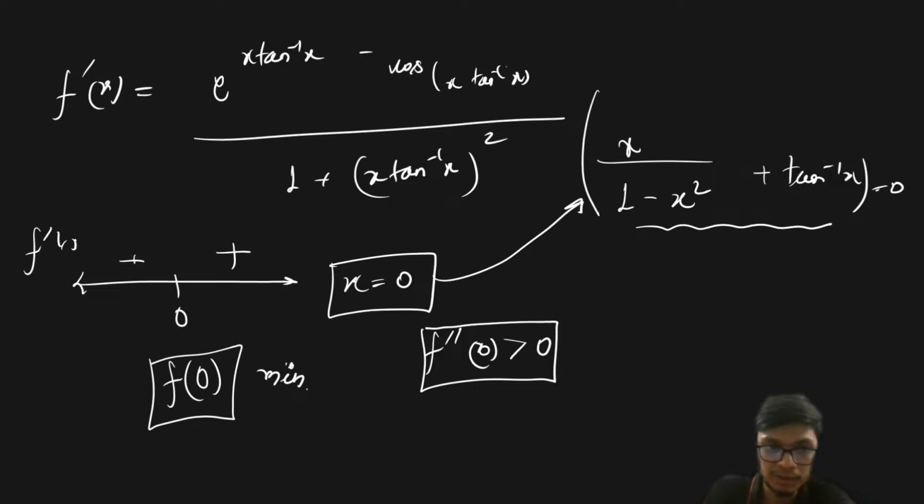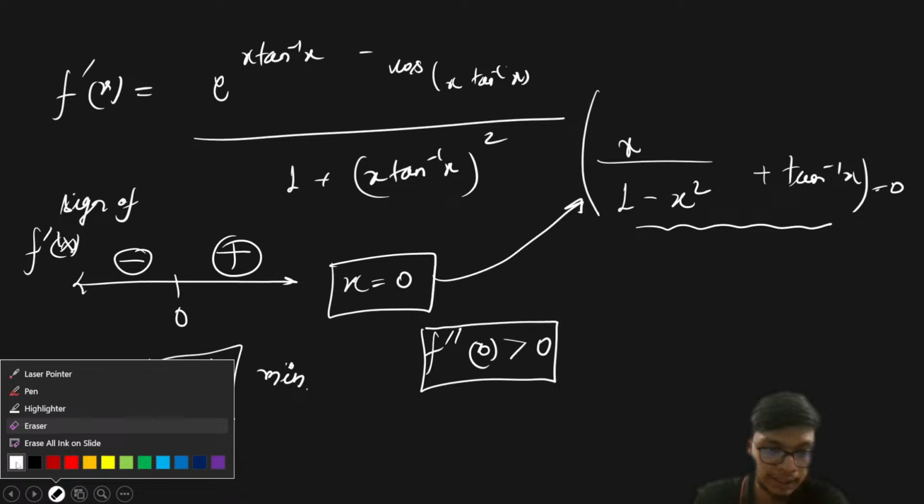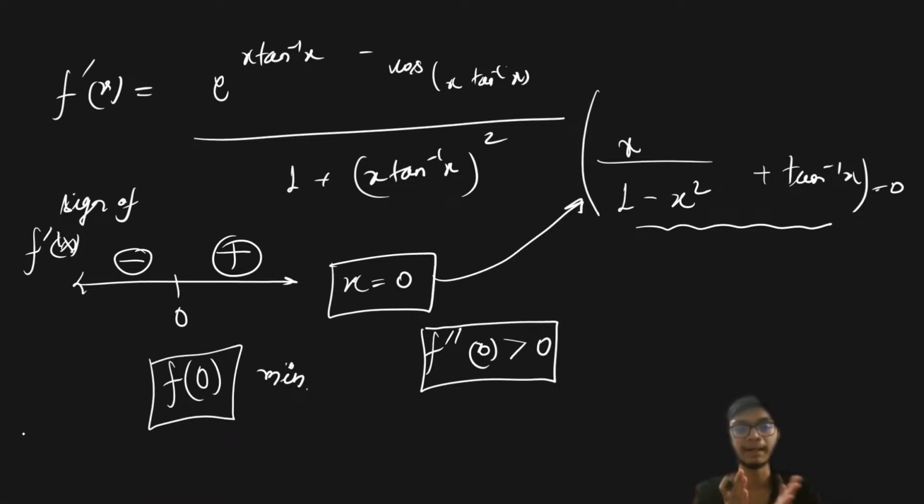So this is the sign of f dash of x. It is changing from negative to positive, right? So whenever f dash of x changes sign from negative to positive, it is basically indicating a point of minima. This is a point of minima. Is this part clear to all of you?